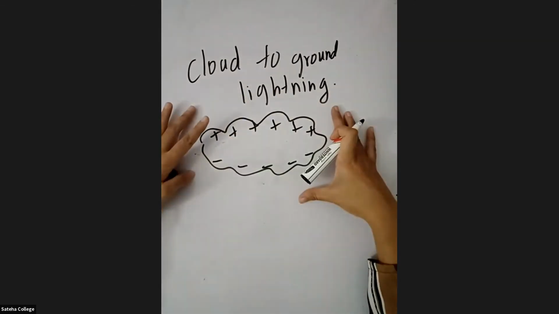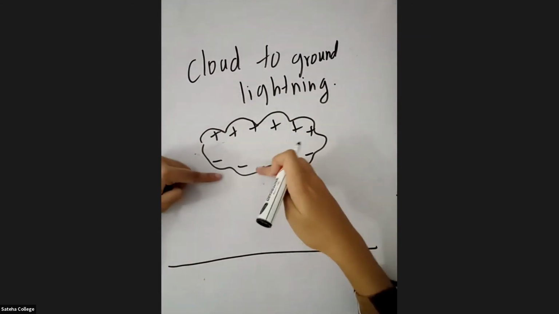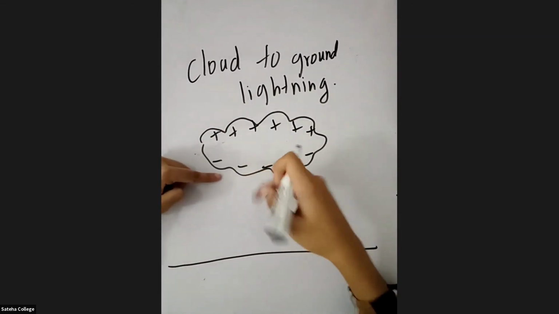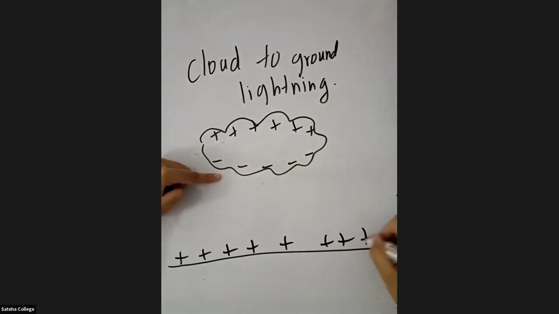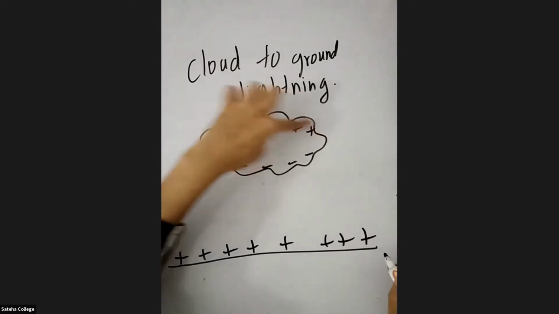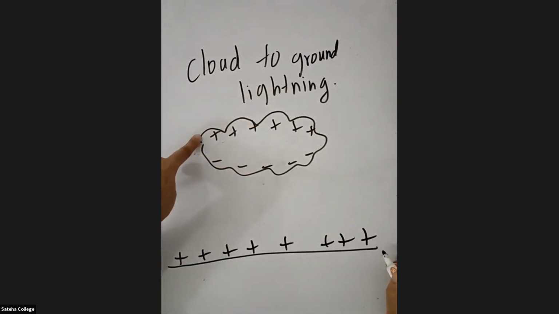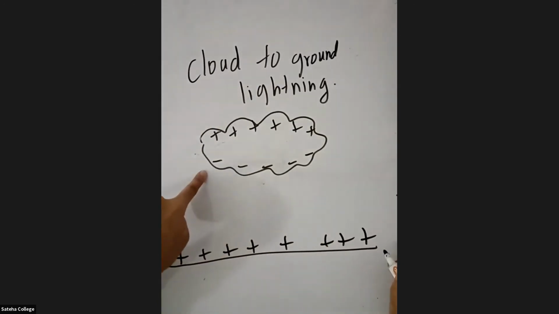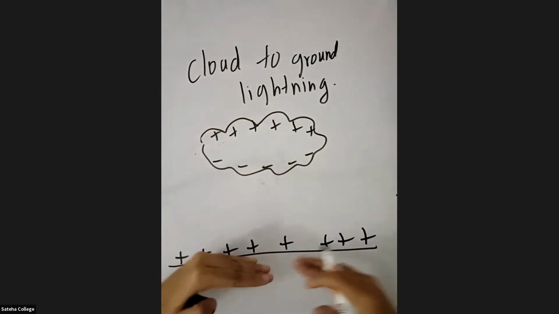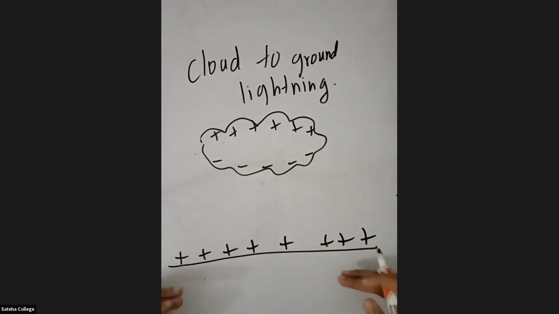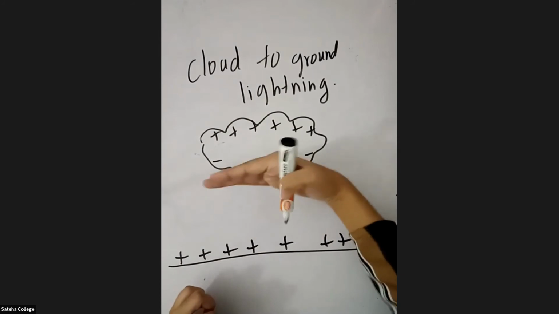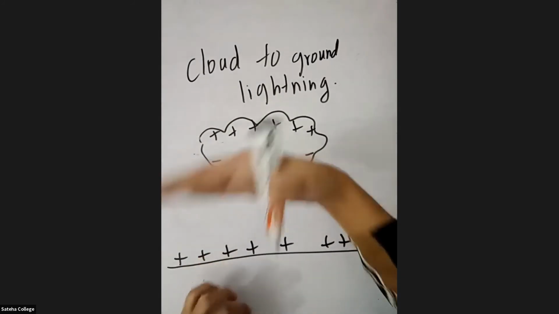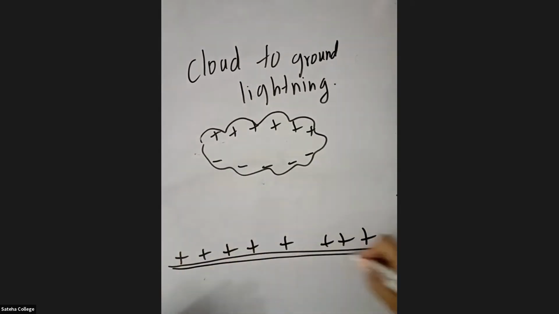Because of these accumulated charges, positive charges will be induced on the land. Because there are positive charges in the upper part of the cloud and negative charges in the lower part, this will induce positive charges on the ground. The negative charge of the bottom of this cloud will induce positive charges on this land.